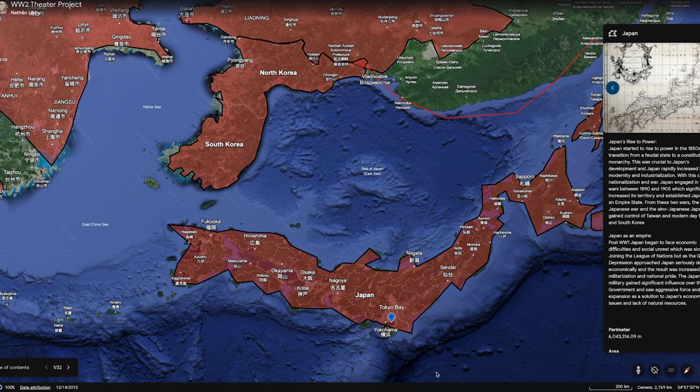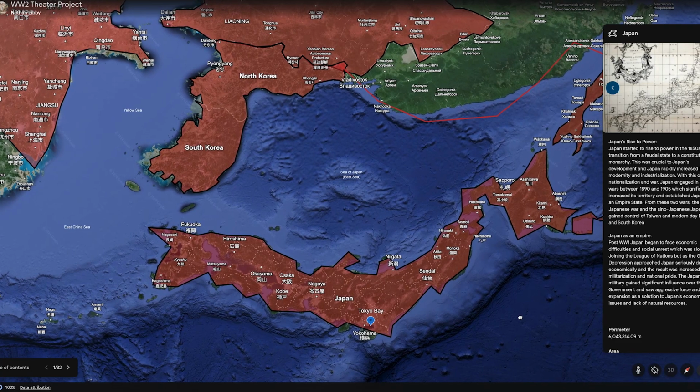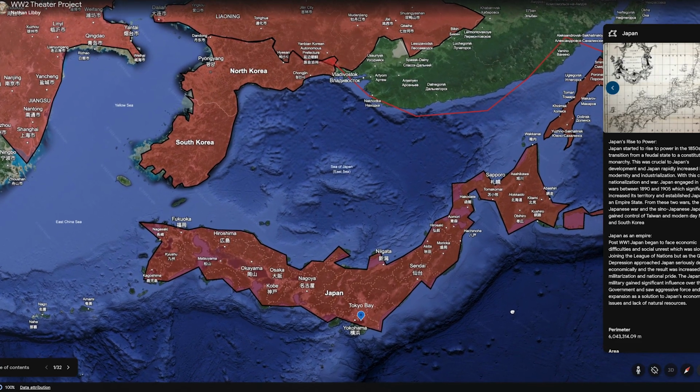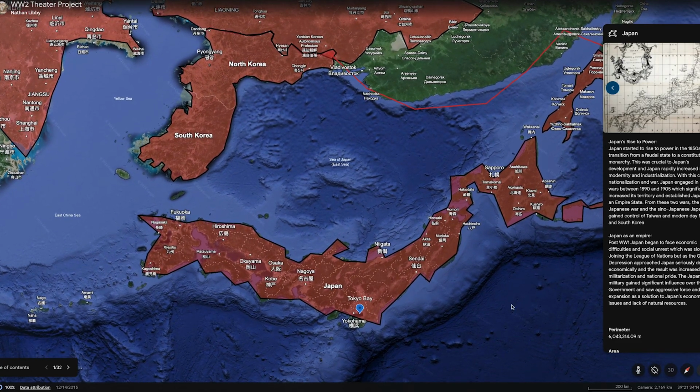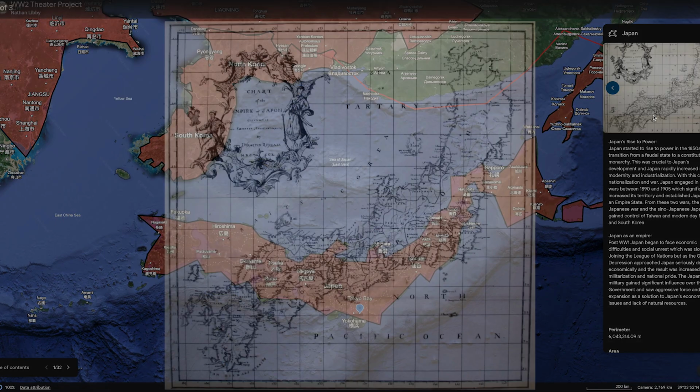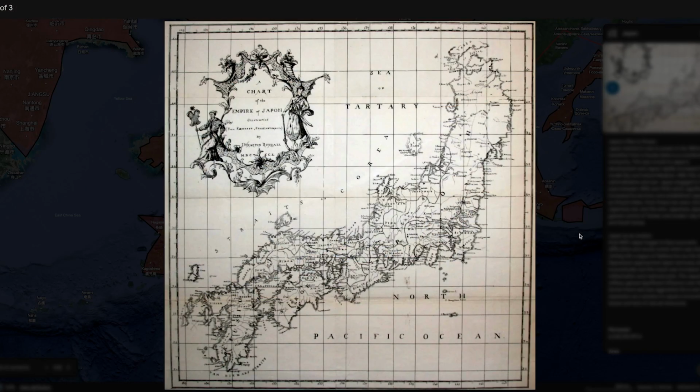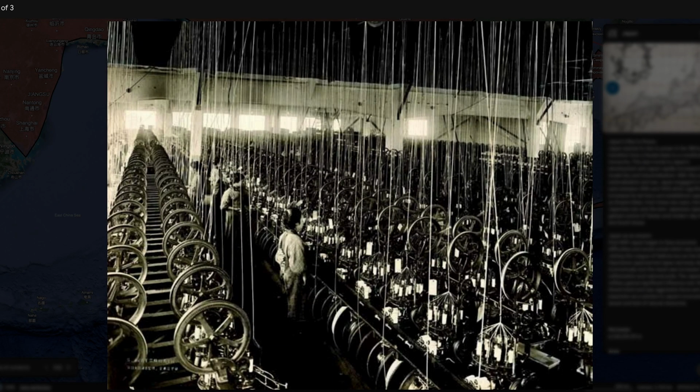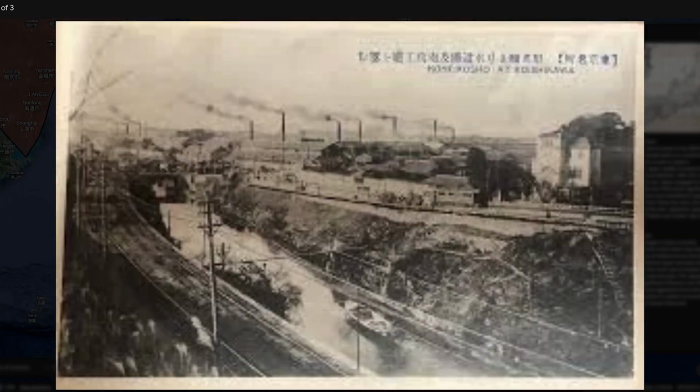Japan started to rise to power in the 1850s with its transition from a feudal state to a constitutional monarchy. Feudalism is a medieval society that is organized by rank or class. This was crucial to Japan's development, and Japan started to rapidly increase in its modernity and industrialization. With this came nationalization and war.